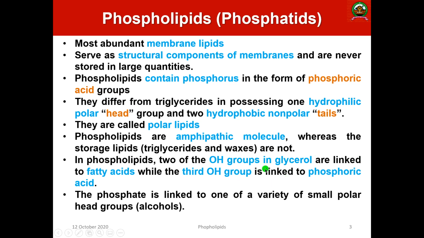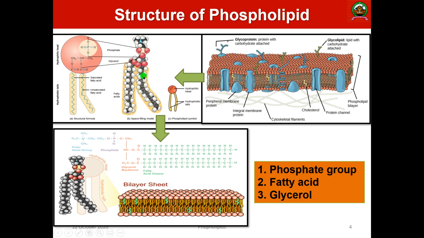This phosphate is linked to one of a variety of small polar head groups, that is alcohols. So that is the basics about phospholipids or phosphatides, and this is the structure of phospholipids.